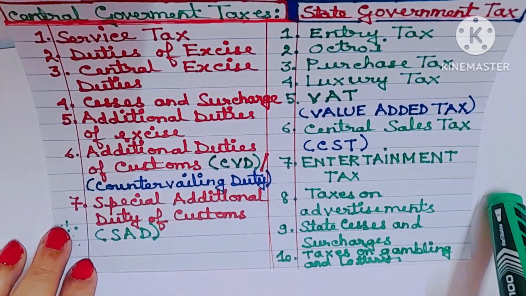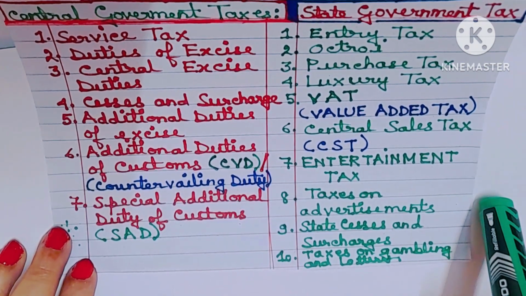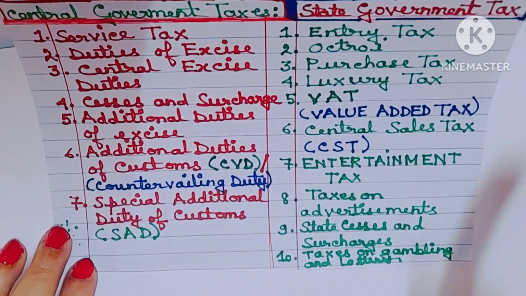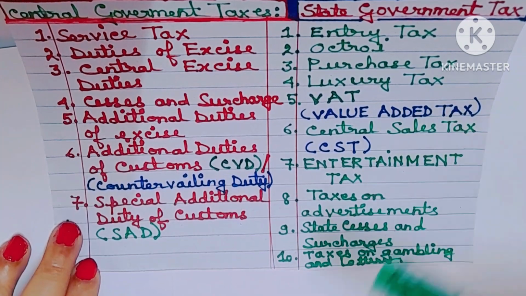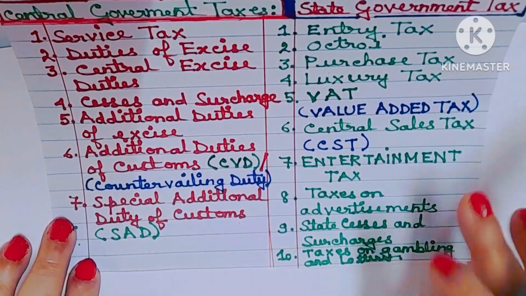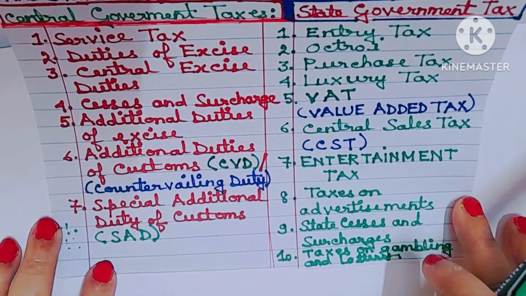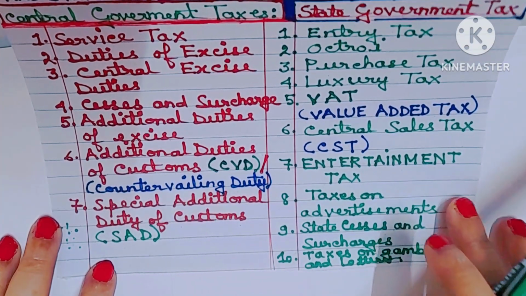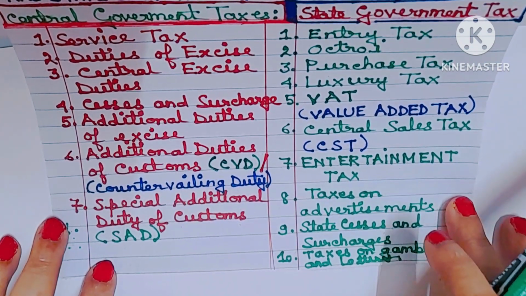So GST, or goods and services tax, was implemented to reduce the number of taxes levied or imposed by the central governments and state governments, to simplify the tax system. Otherwise, the businessman has to pay service tax, excise duty, octroi, purchase tax. So how many taxes will the businessman have to pay? It was very difficult to deal with all these taxes. So that is the reason GST was implemented, to simplify the complicated tax system.